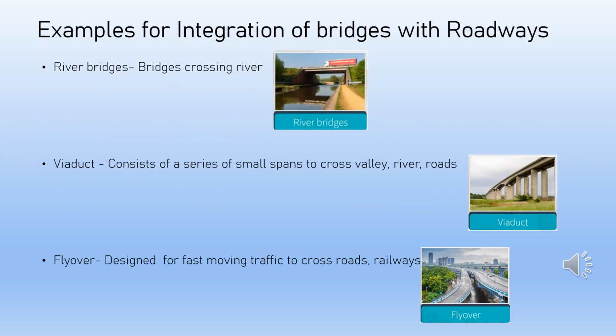Examples for integration of bridges with roadways: 1. River bridges, bridges crossing rivers. 2. Viaduct. Viaducts consist of a series of small spans to cross valleys, rivers, roads, etc. 3. Flyovers are designed for fast-moving traffic to cross roads, railways, etc.